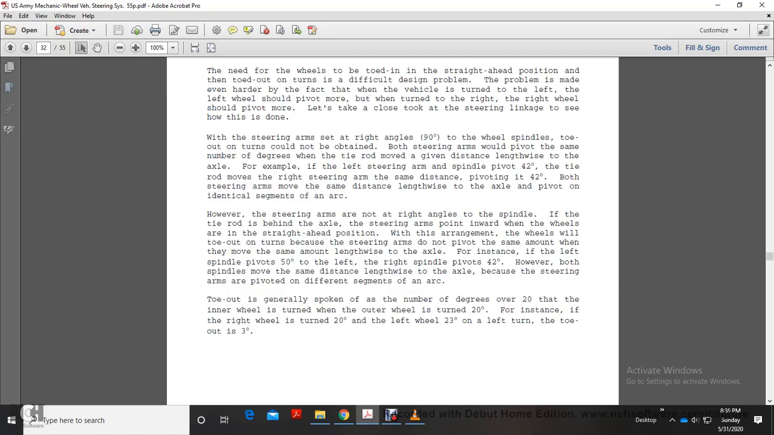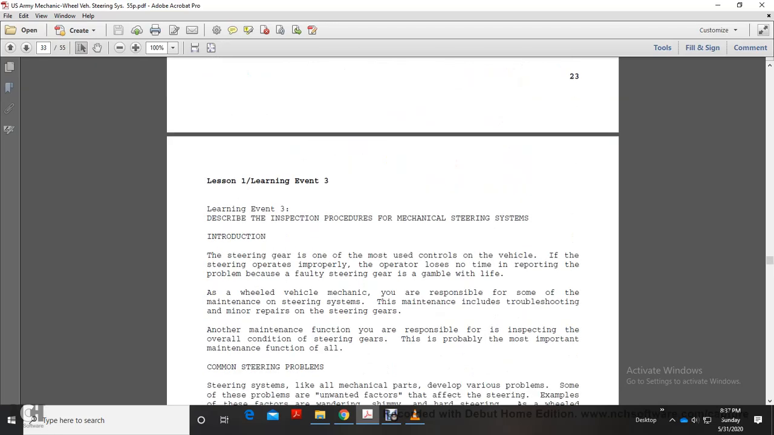Toe-out is generally specified in degrees, in a 20-degree turn. The inner wheel is turned more than the outer wheel, which is turned 20 degrees. For instance, if the outer wheel is turned 20 degrees, the inner wheel turns 23 degrees on the turn, so the toe-out on turns is 3 degrees.